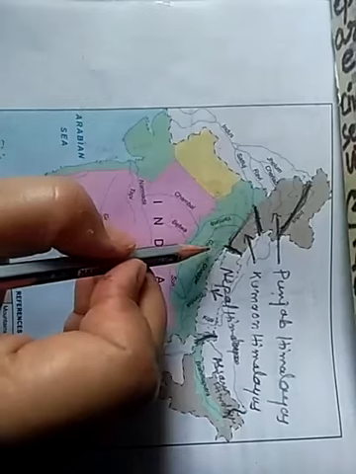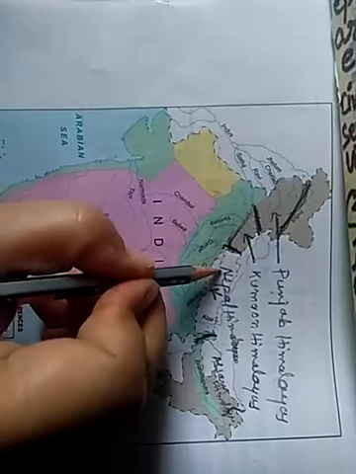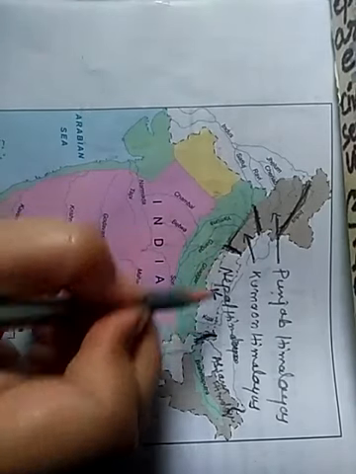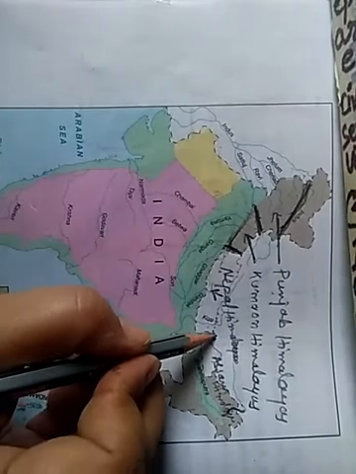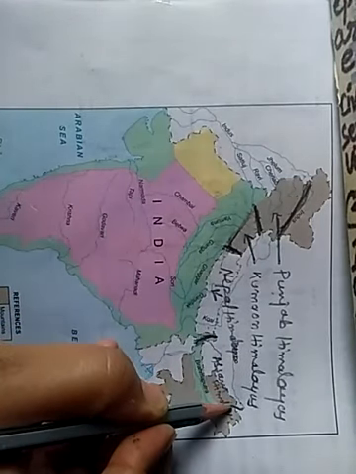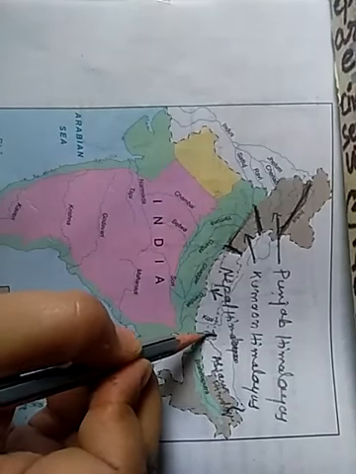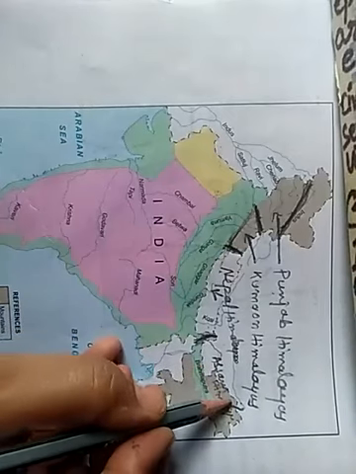The part lying between Kali and Tista river is known as Nepal Himalayas. And the part lying between Tista and Dihang is known as Assam Himalayas.